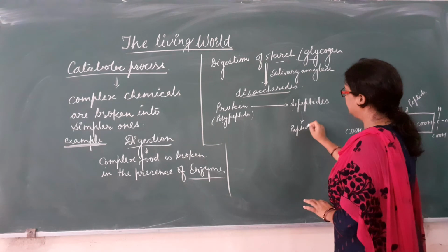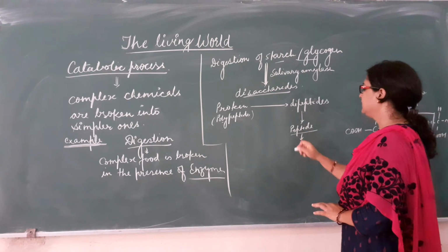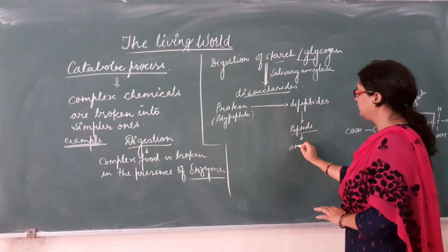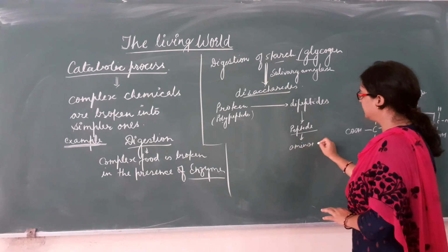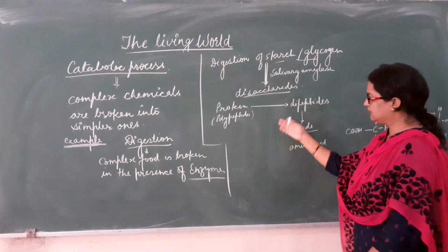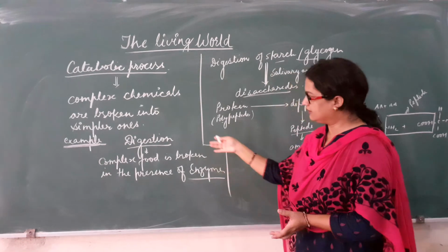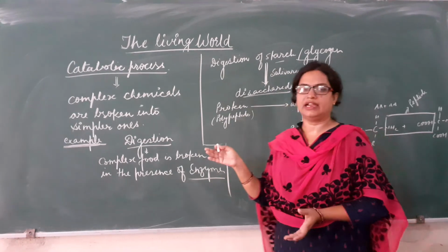Another proteolytic enzyme digests it into peptides, and the peptide is further simplified into amino acids. So this is also an example of a catabolic process. So digestion of food is an example of a catabolic process.